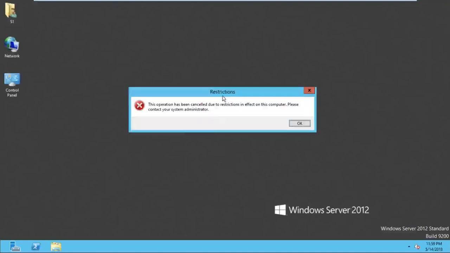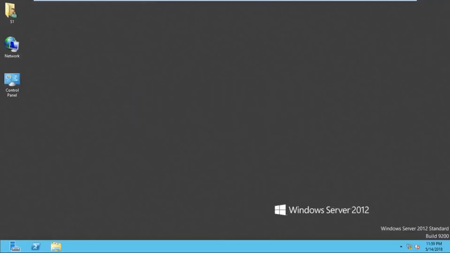Once you log in as the S1 user, try to access Run by the normal method or the shortcut. What is the shortcut method? Windows key plus R. Once you press Windows R, you can see we are getting a restriction: this operation has been cancelled due to restrictions in effect on this computer. You cannot access Run here. So this is called a site level group policy.